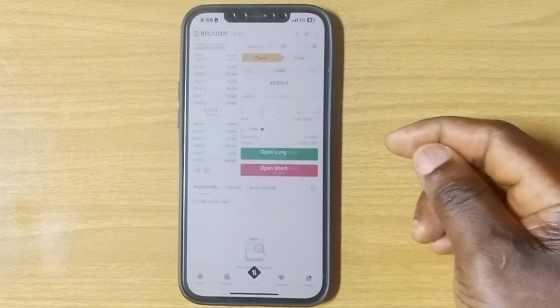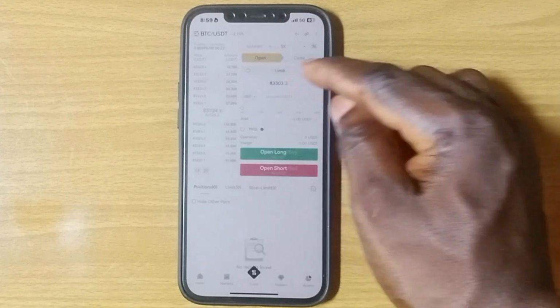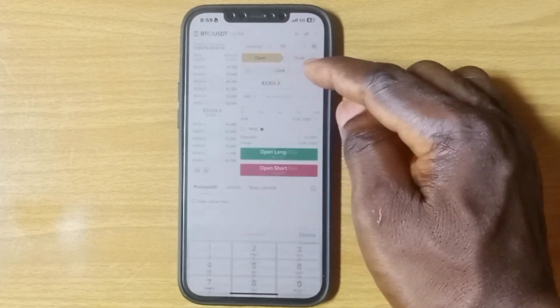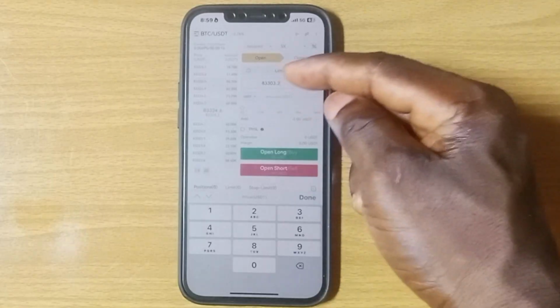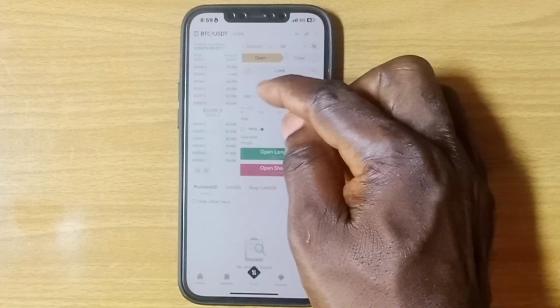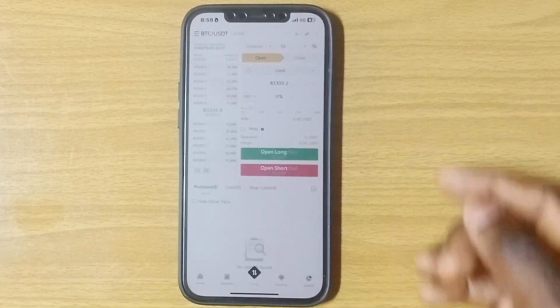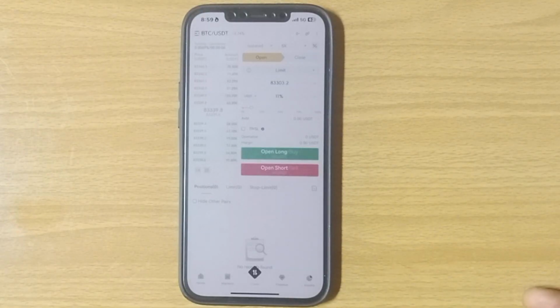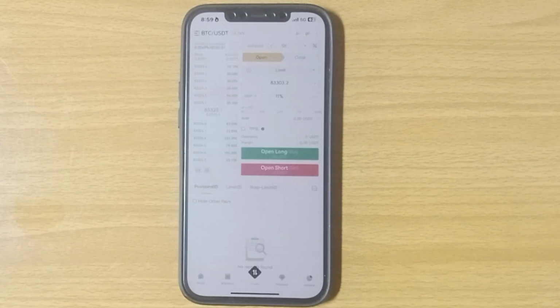So the amount you want to enter the market, you can manually enter that by tapping on this plus sign or minus sign here, or you can tap here, guys, and manually enter the price you want to enter the market at. Then the amount of USDT you want to invest, you enter it here. Then you tap on open long or open short. So when the price falls to your prediction or to your specified price, the system will trigger your order.